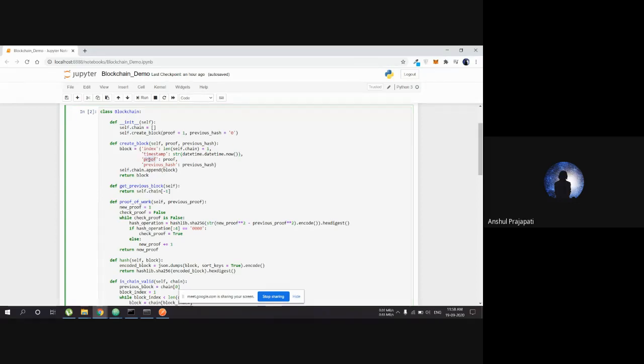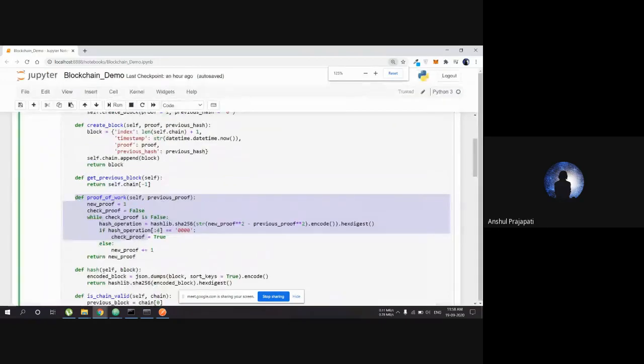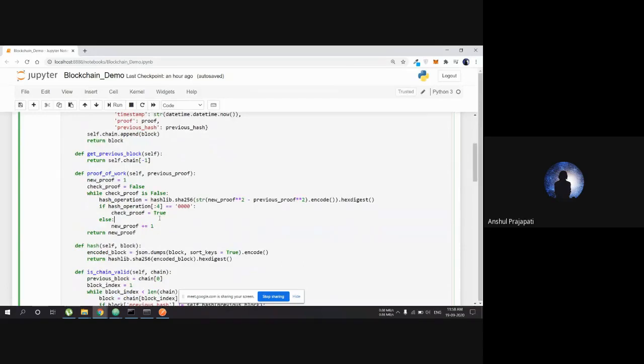And then there is another thing called proof. I'm going to explain this in the proof of work method. In this proof of work method, when a miner is solving a hash value, we have to provide some difficulty so that the miner does not just quickly solve it, produce a block and get the coins. We have to give some difficulty level to the miner, so that they take some time and mine the block. Now I'm saying mining, so what is mining?